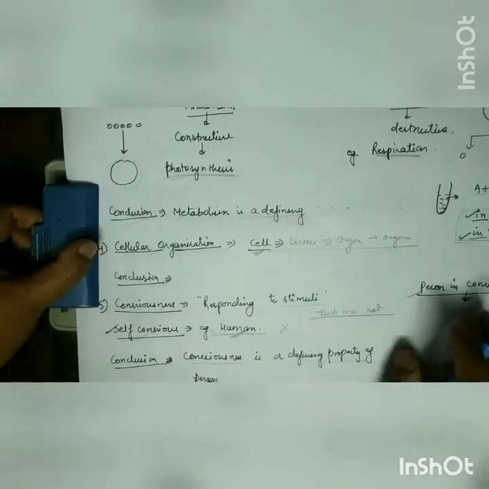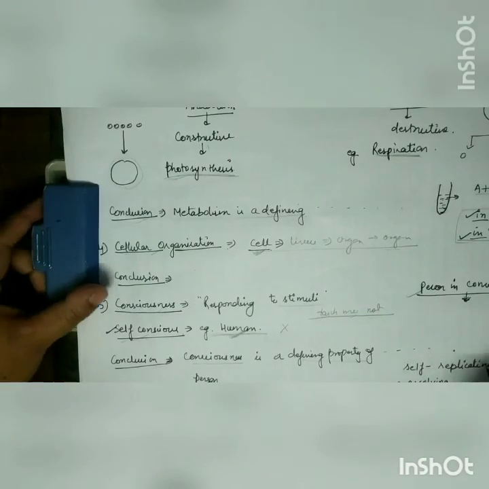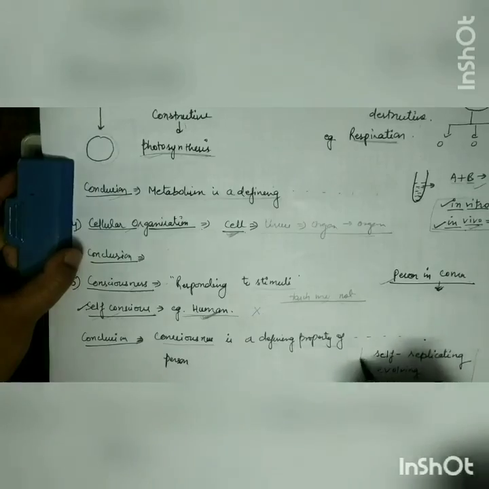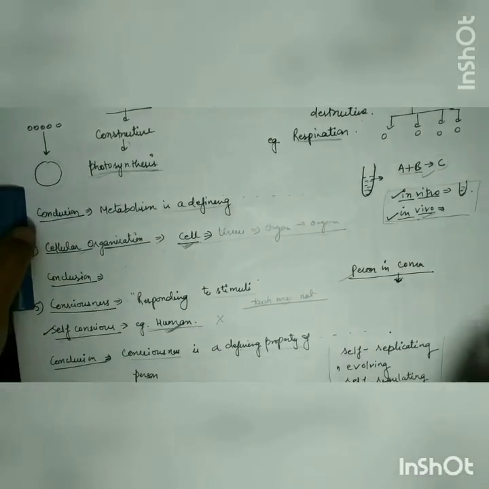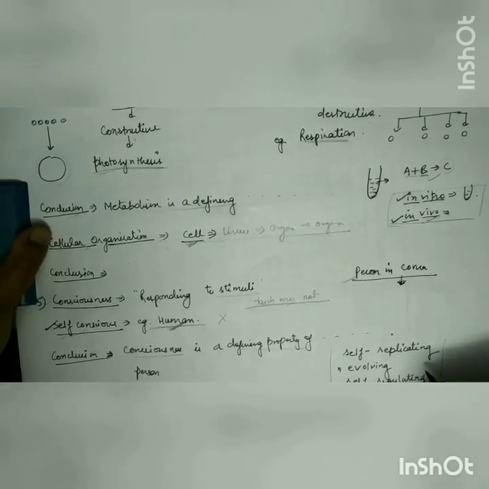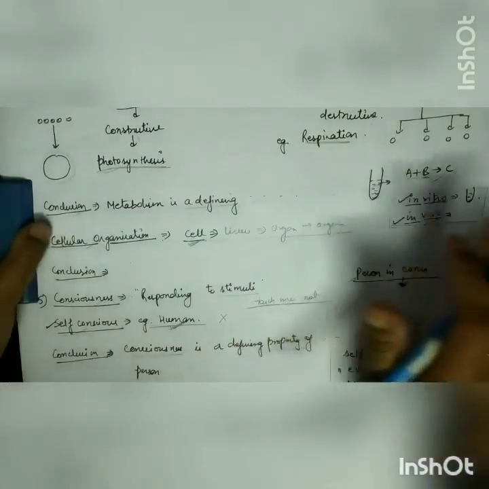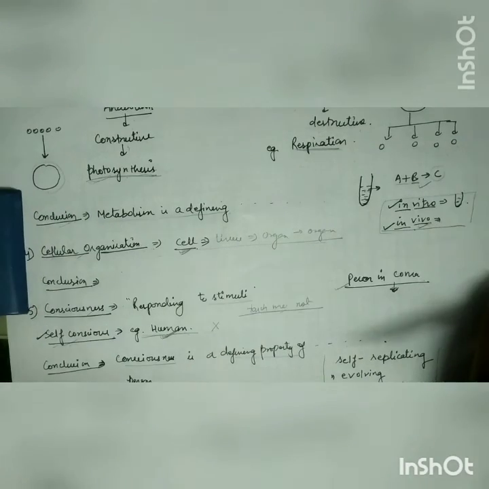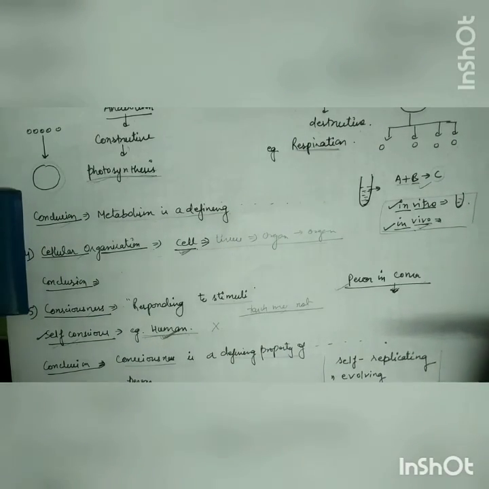Now, we have done all about the characteristics of life. So what we have concluded at last is that these living things are self-replicating, self-evolving, and self-regulating. So all this is about how they respond to their external environment. That much for today. Thank you.